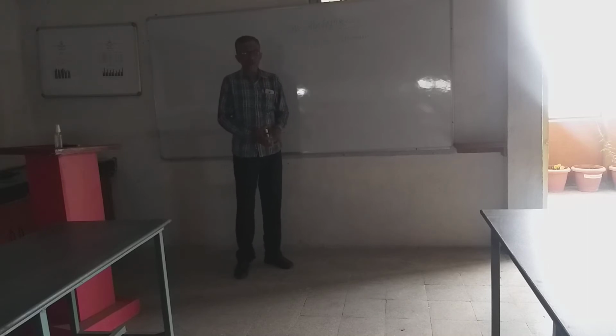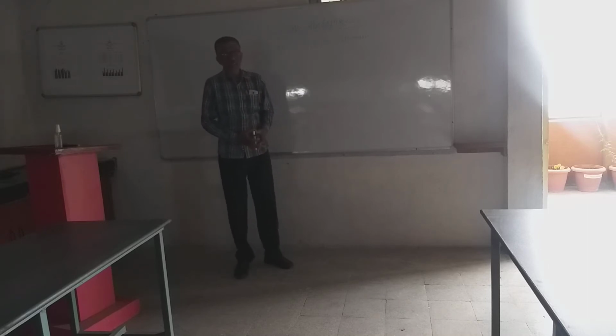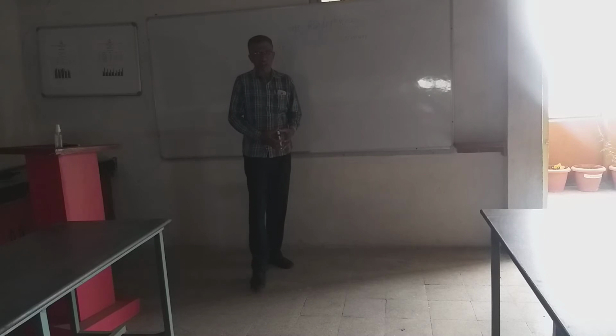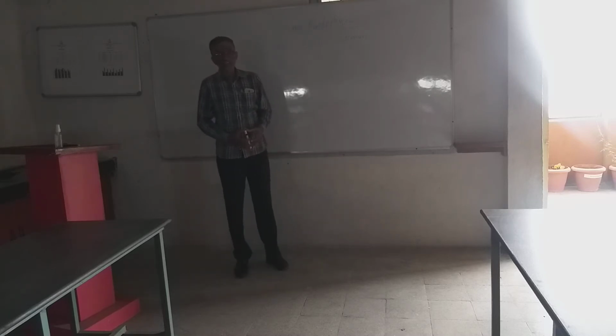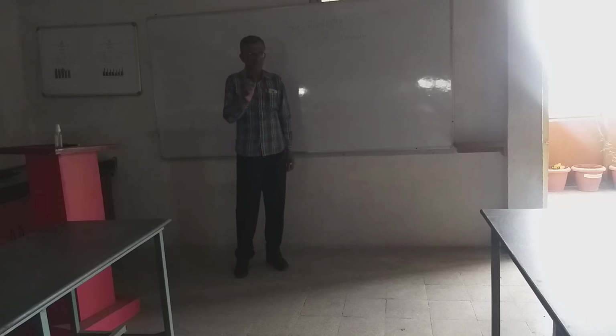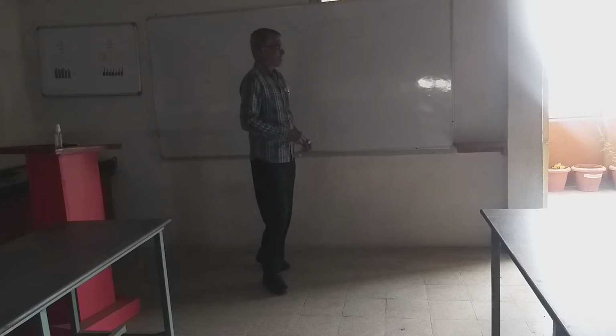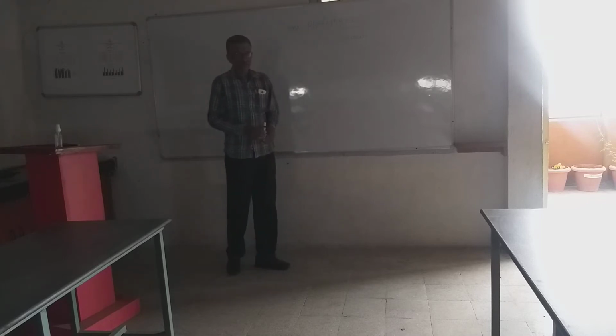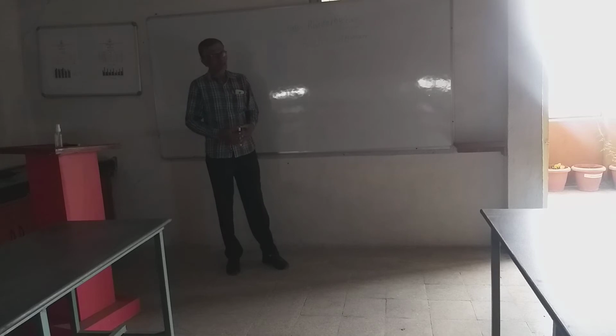Or, give a detailed account of post-fertilization changes in Batrachospermum. Instead of cystocarp, they will ask about post-fertilization changes in Batrachospermum. This is the way they will ask questions, for 20 marks, 10 marks and 5 marks.